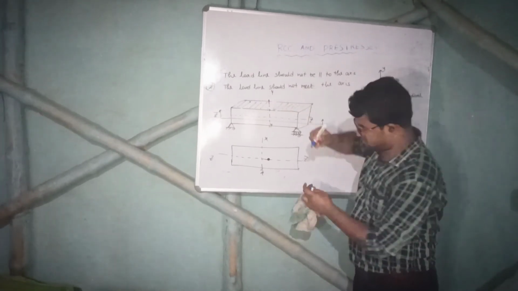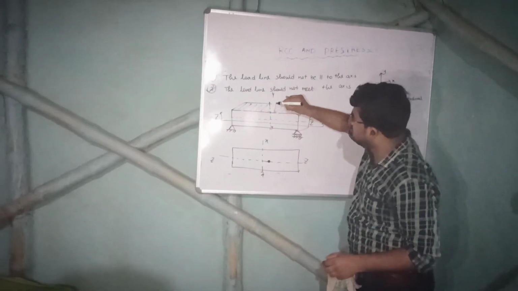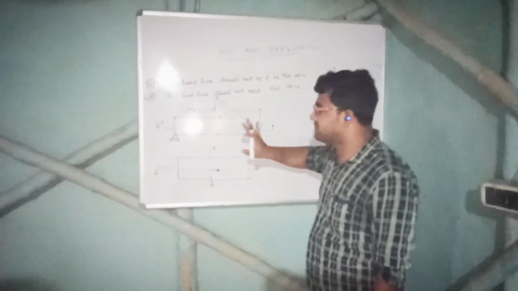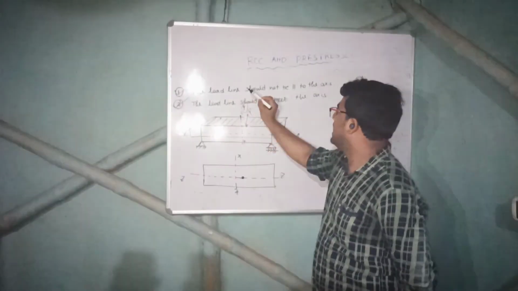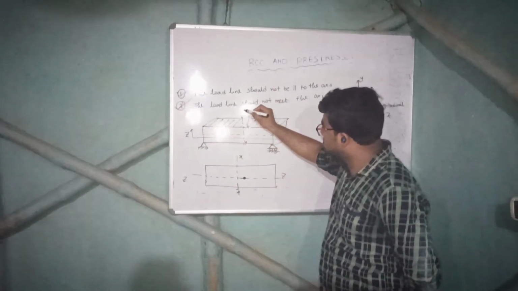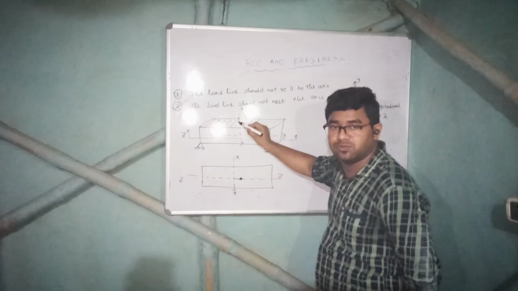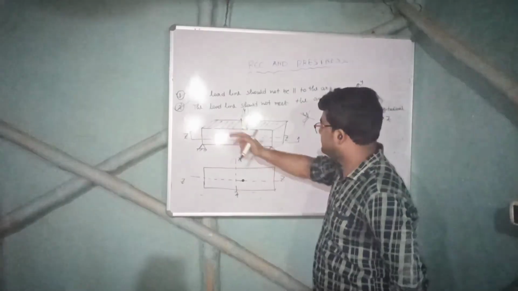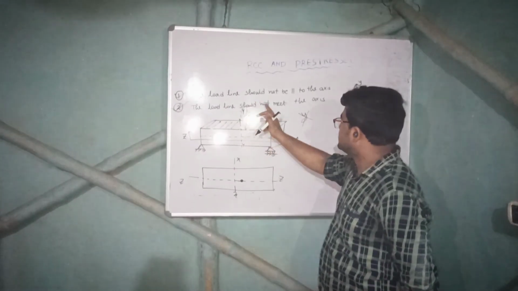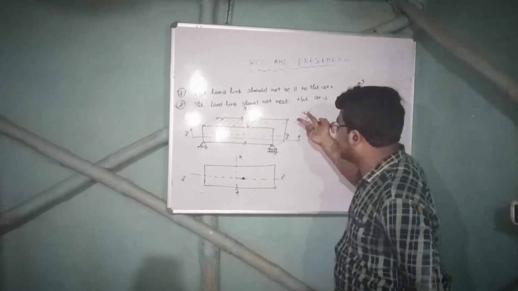This is P, right? Let me take a different marker. So this one is P. So P is parallel to Y, right? This is the figure. I think the figure is clear. Now we will apply these two points. The load line should not be parallel to the axis. So if this is P, this is YY. So if P is parallel to Y, that means no moment about Y.